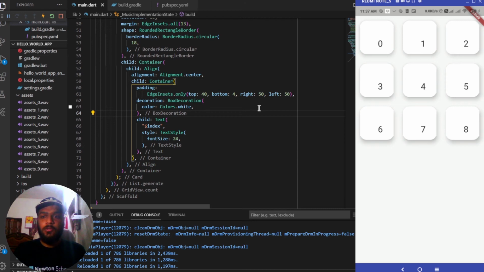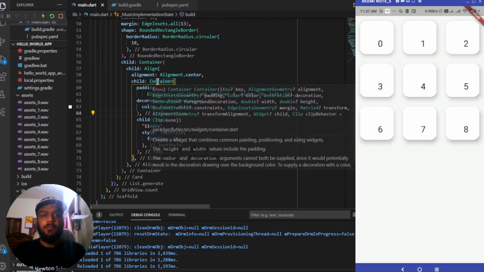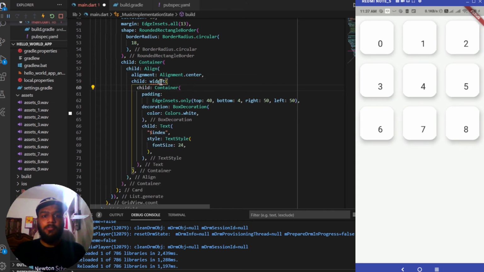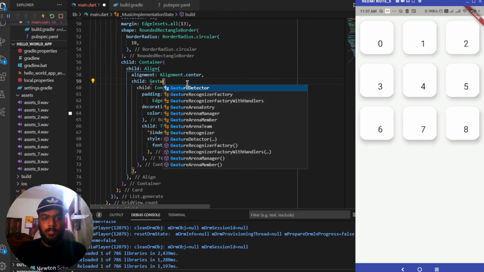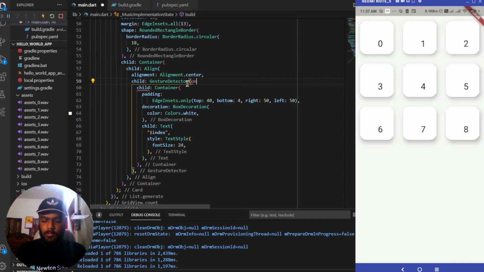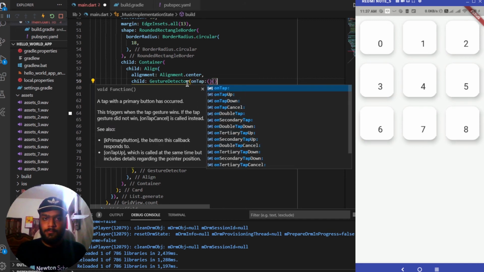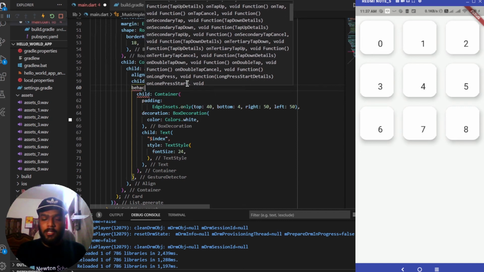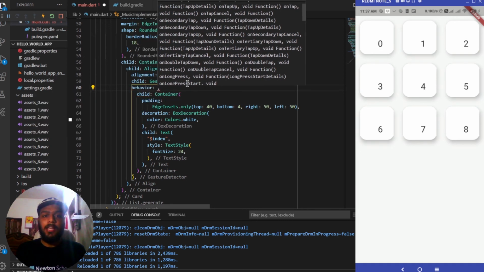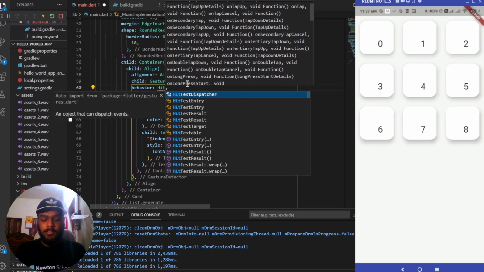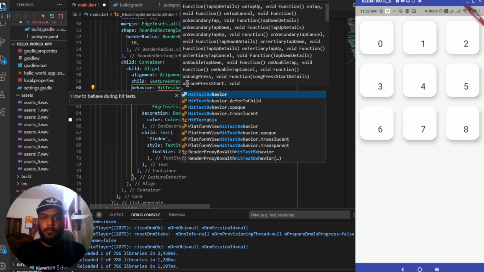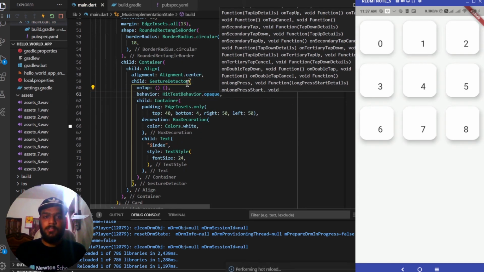Next, we need to enclose this particular container which we have created under this align inside a gesture detector, so that we can use the on tap function over here. So gesture detector on tap. One more thing which we can add inside this gesture detector is a behavior, so that it identifies the tap which is made on the spaces or the white spaces as well. So this takes a hit test behavior dot opaque, saving it.